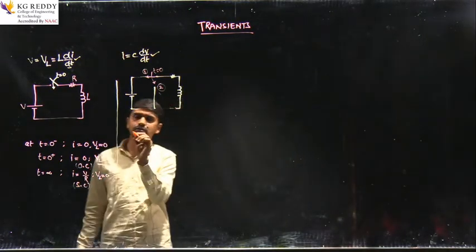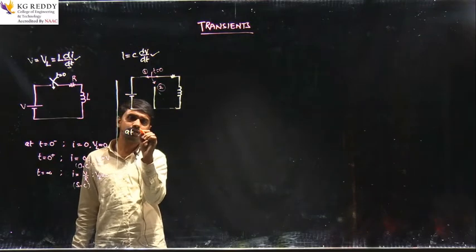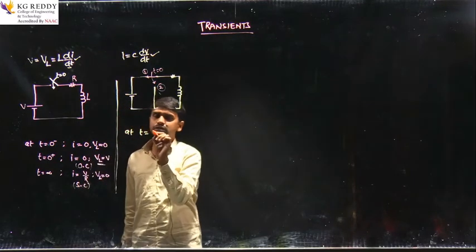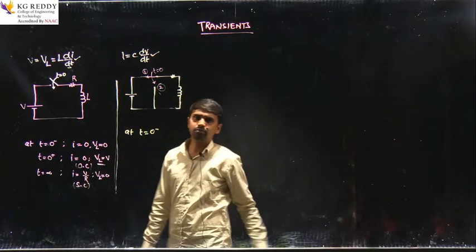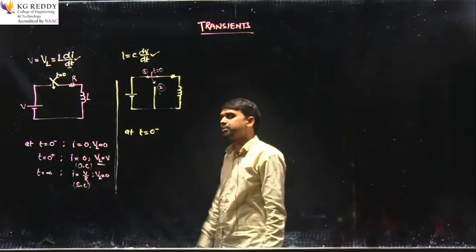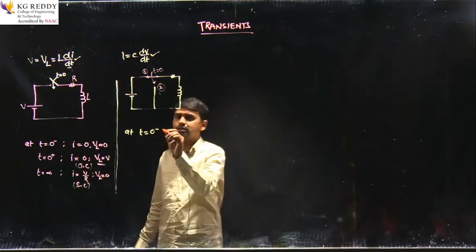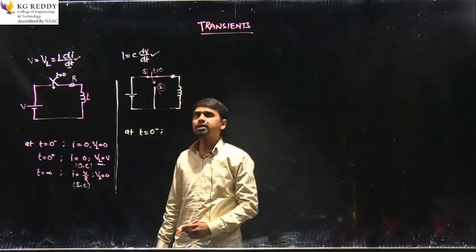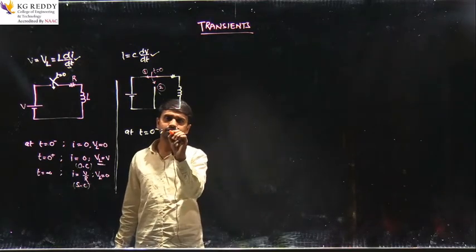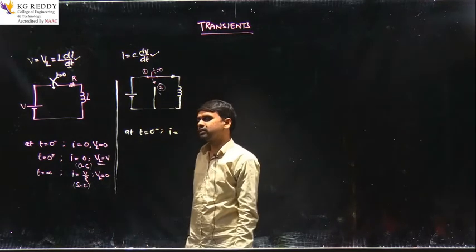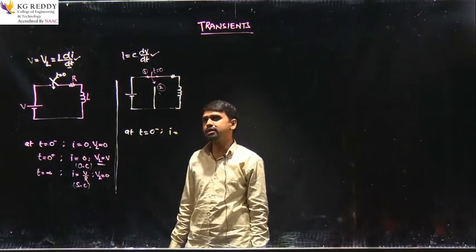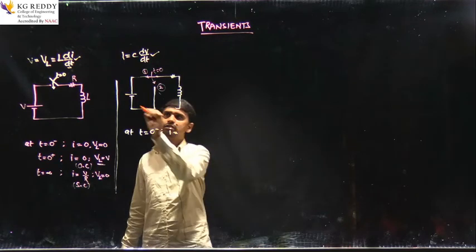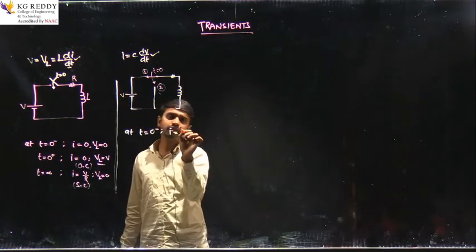At t equal to 0 minus, that means before operating the switch, the switch is initially connected to the source, then what will be the current in the network? So the current in the network will be I equal to V by R, this is the source V here,